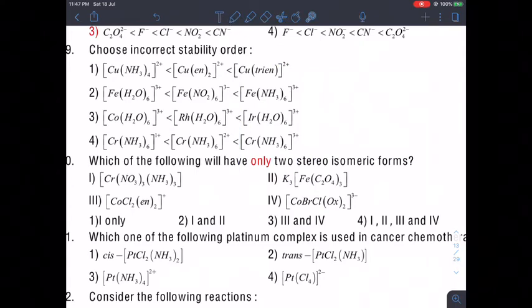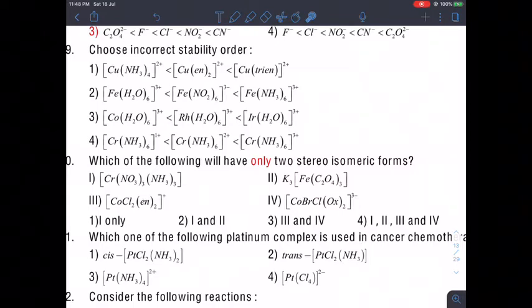Now let's go one by one. See, the trien ligand is a tetradentate ligand. So a tetradentate ligand will of course stabilize this more. So this is obviously correct. Trien, then en, then ammonia. Thereafter you will see Fe(H2O)6, Fe(NO2)6, Fe(NH3)6 with plus 3.